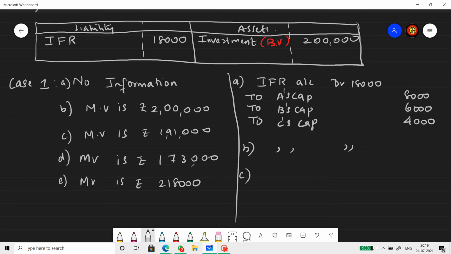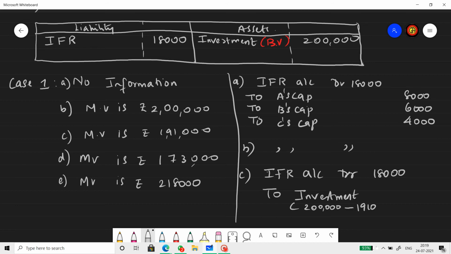So the loss will be met from the IFR account. Investment fluctuation reserve account debit, the entire IFR amount. First preference will go to meet the loss in investment. So that is 9,000 rupees. Well, how did I get that? 2 lakh minus 1,91,000, that is 9,000 rupees.